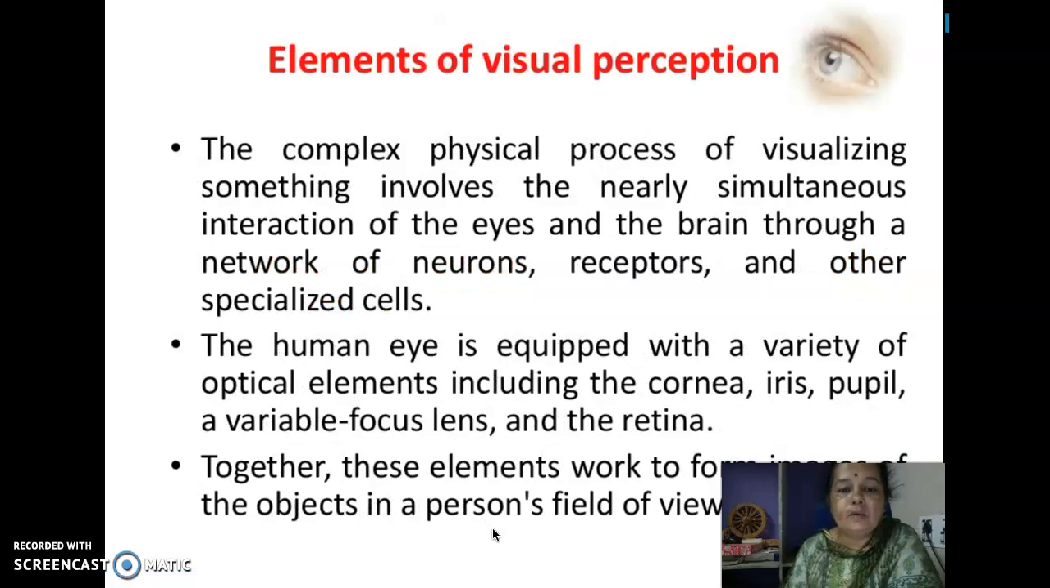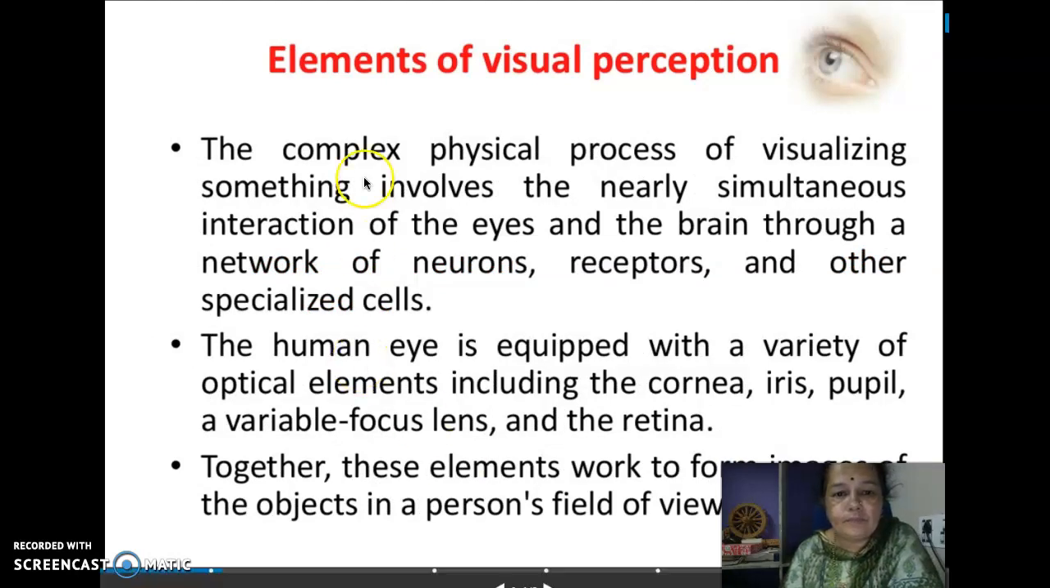Next, we are going to see the other processes which are going to cause the visualization. The complex physical process of visualization. For visualization to happen, it is the interaction of the eye and brain through a network of neurons and receptors and other specialized cells.